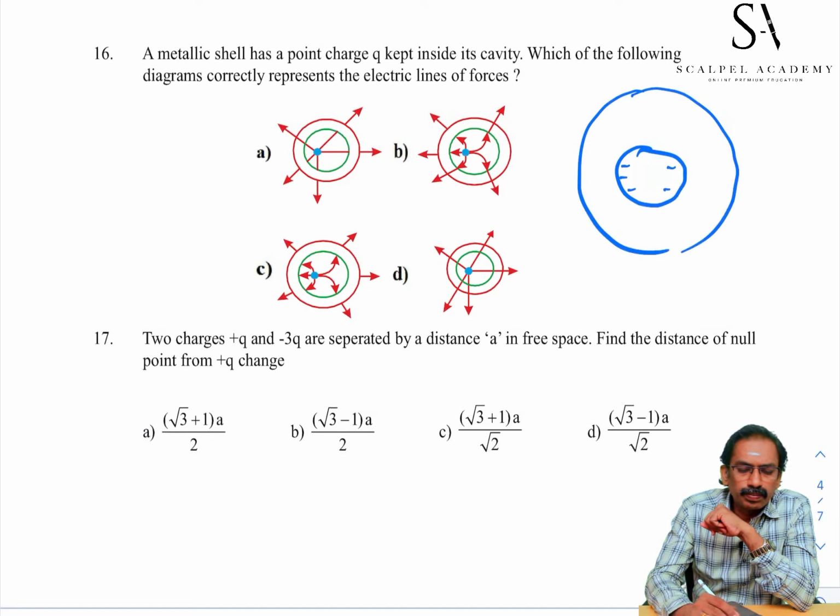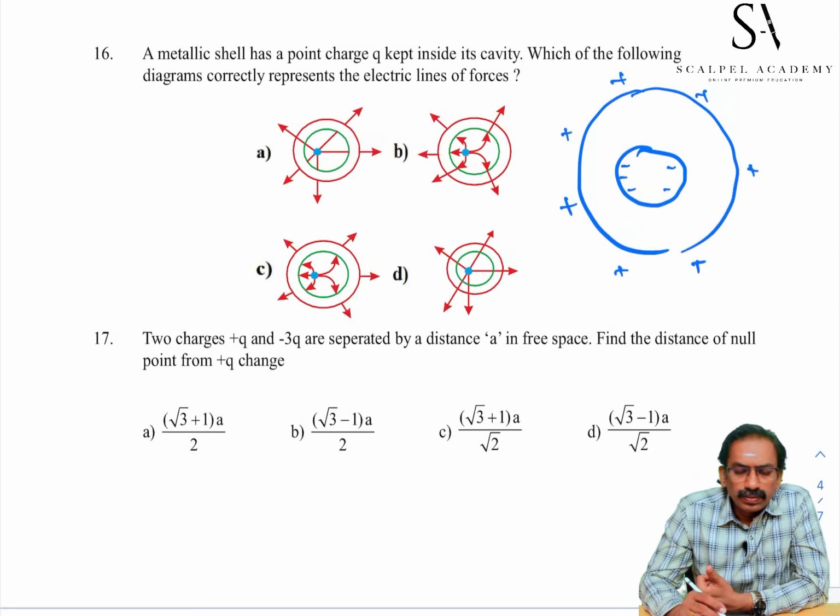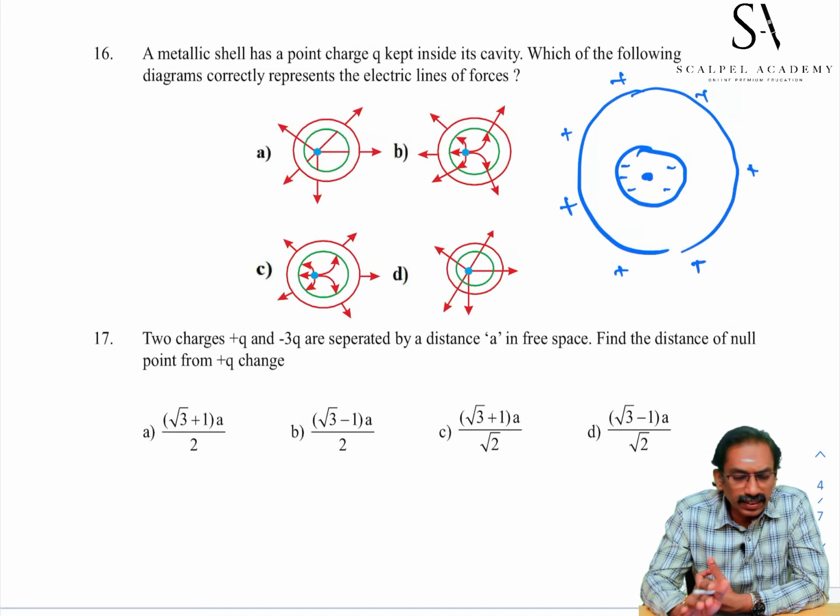Likewise, positive charges are induced on the outer surface. So, electric lines of force originating from the point charge at the center will terminate on the inner surface, and there must be a discontinuity of the line, and again it originates from the outer surface.